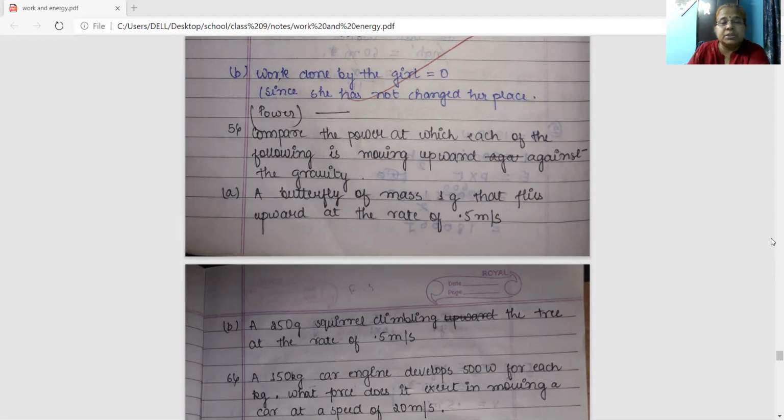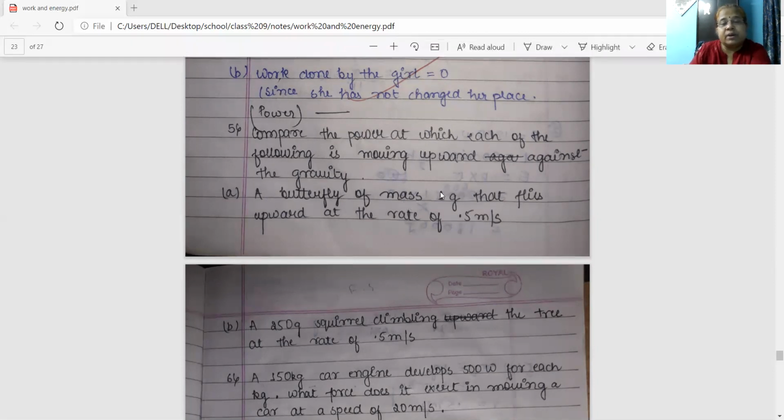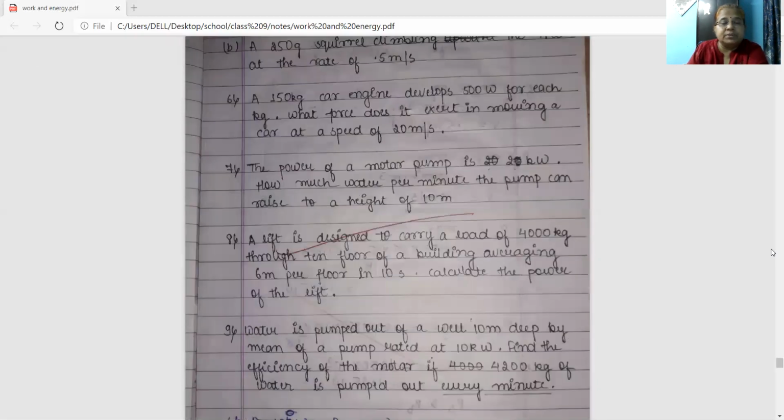Now come to the solution. Here mass of the butterfly is given 1 gram that flies upward at the rate of 0.5 meter per second. Velocity is given 0.5, mass is given 1 gram. You are asked to find out power. Come to the solution.